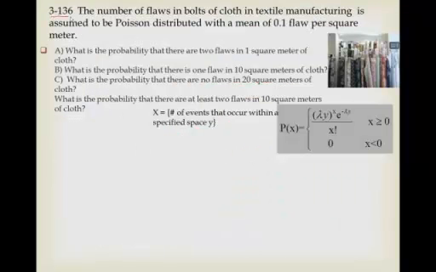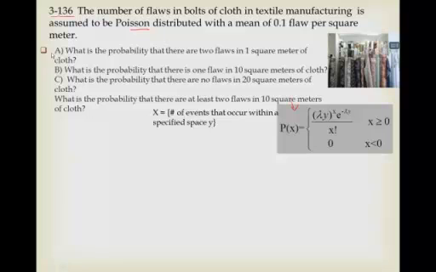I like this problem because it's a Poisson, clearly, but instead of using time, we're using space. And this Poisson distribution can be very useful for spatial types of problems as well. So we'll see that right here. Now the trick on this problem is to use the technique I'm showing you here. Plug it into this equation, because then you won't mess up. The way the book currently has it, at least, and they're supposed to correct it, it can make it more difficult to do these kinds of problems.